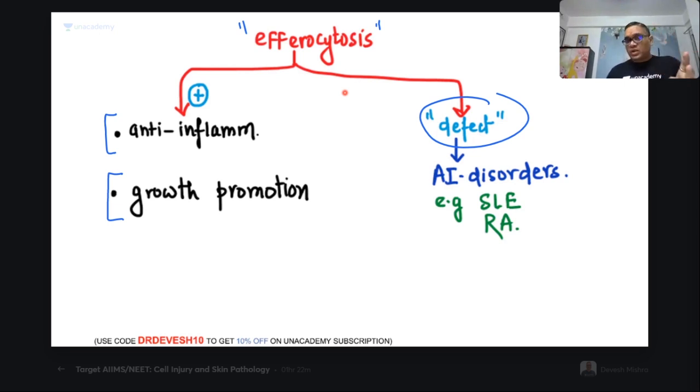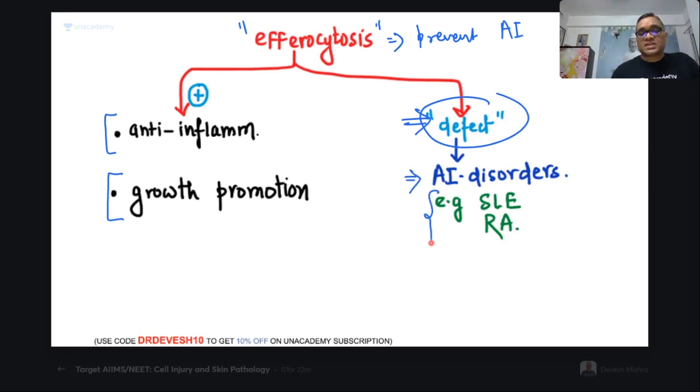Remember what I have said, that it will prevent autoimmunity. And if there is a defect, what will happen? They will be associated with autoimmune disorders, and these are SLE and rheumatoid arthritis, right? So now you understood. These are the important points. I hope you all understood about efferocytosis.